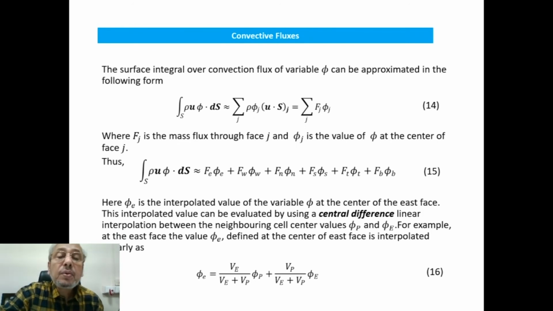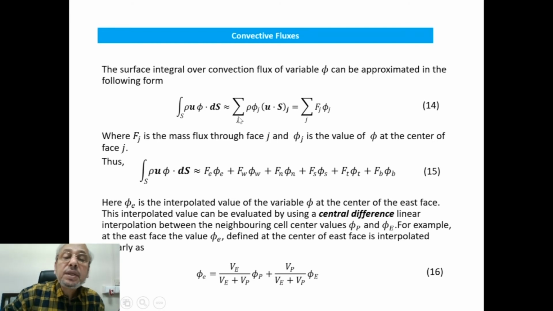Now we go to the convective fluxes. The surface integral of the convection flux of variable phi, through all the confining surfaces, can be approximated as the integral over the surfaces of rho u phi dot dS.